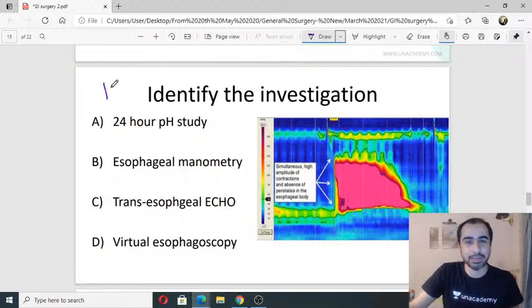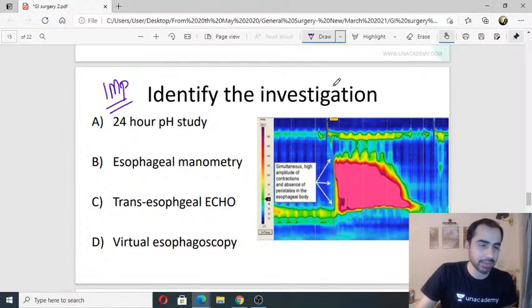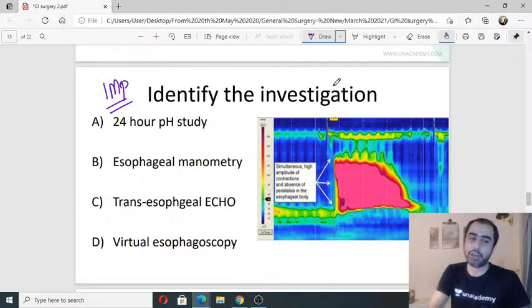Important question. Important image. What investigation is this? Never duodenum, because duodenum does not have its own vascularity. It shares its vascularity with pancreas, so I cannot pull the duodenum up. Right? So what important investigation is this? You have to be able to identify this. Is it 24-hour pH study, manometry, echo, or virtual esophagoscopy? I didn't see that option. I hope that didn't happen in your exam today where you didn't see options. I hope not. Very good, excellent, absolutely right.